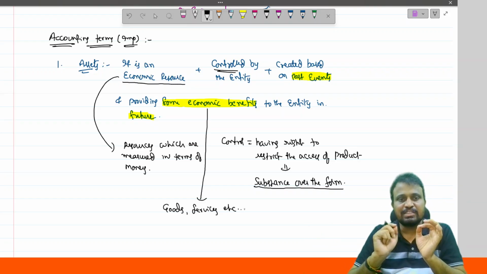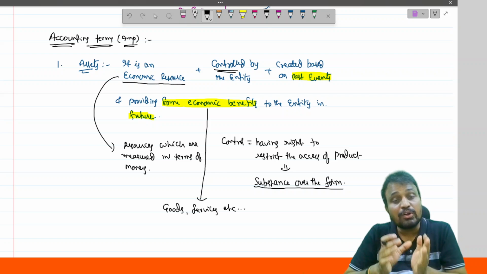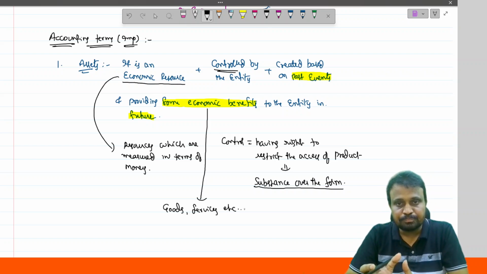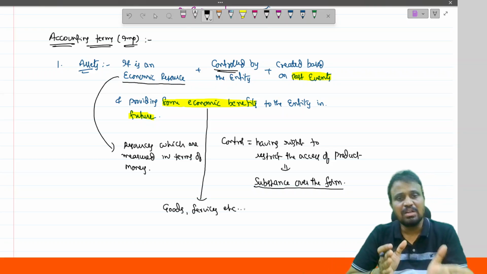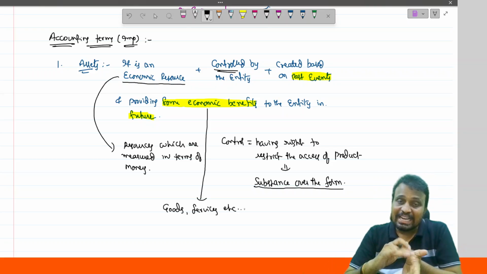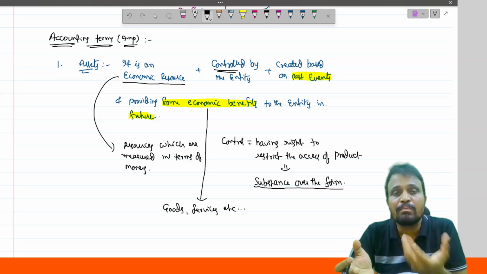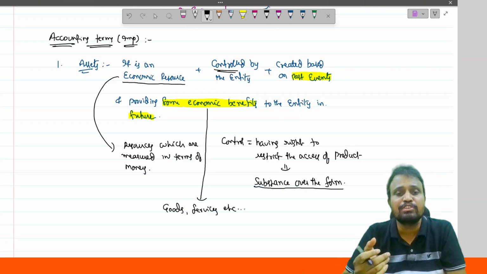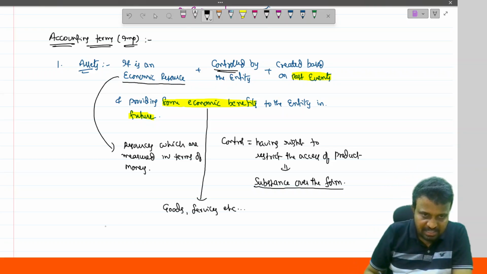So an asset is defined as what? It is an economic resource controlled by the entity, created based on a past event and providing some economic benefits to the entity in future. That is said to be an asset.